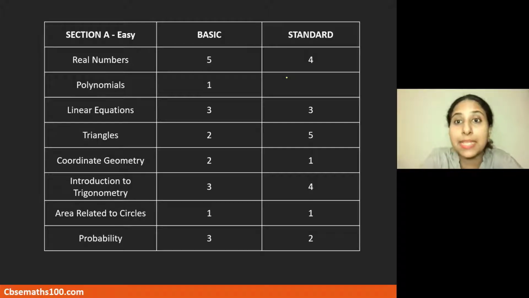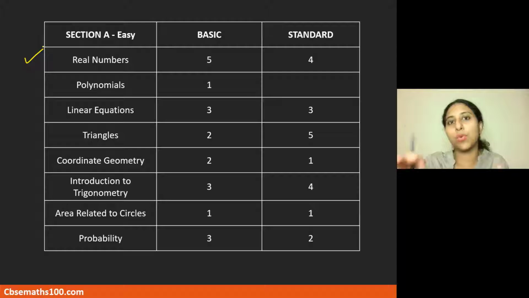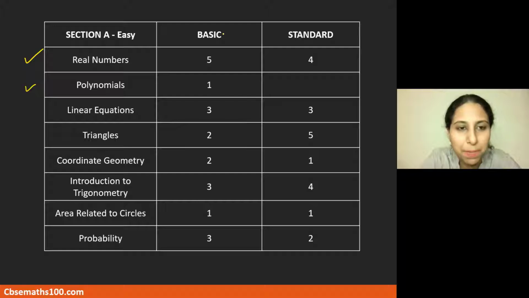If you look at the basic paper for real numbers, you had 5 questions. Now, this is very good because real numbers is one of the easiest chapters, I would say, as far as this year's syllabus goes, because you only have the part of LCM, HCF, and the part where you have to check whether the decimal representation of the rational number would be terminating or non-terminating repeating. So only these 2 portions are there. And very easily you can secure these 5 marks or 4 marks in the basic or standard paper. From chapter polynomials in section A, only 1 question was there in the basic paper.